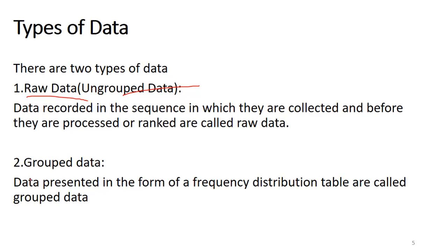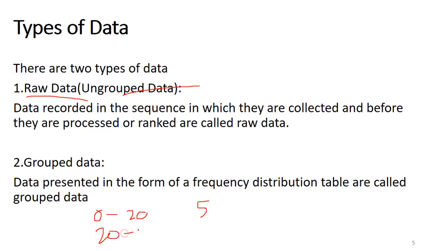Now we can see what grouped data is. Data presented in the form of a frequency distribution table are called grouped data. If data have frequency values, it is called grouped data. We can take an example: marks of students in a 10th class. We can classify them into 0 to 20 marks, and we can do some ranking. In 0 to 20, we have 5 students. Now 20 to 40.